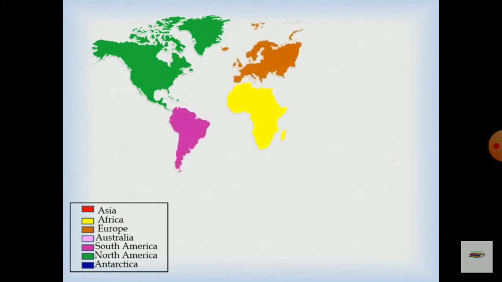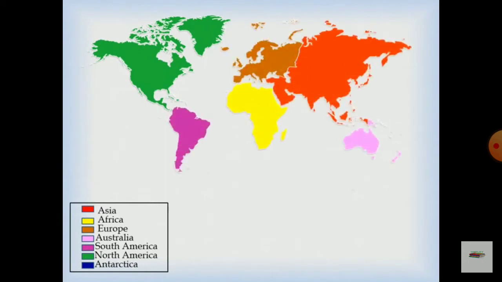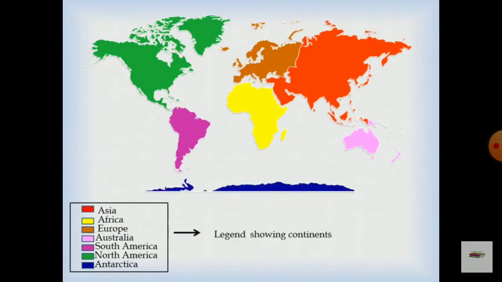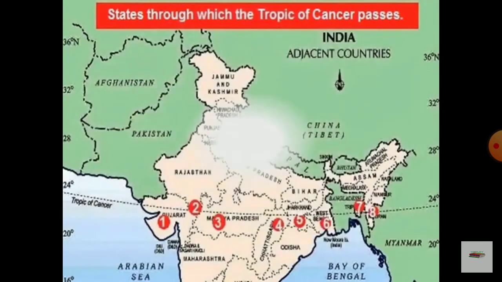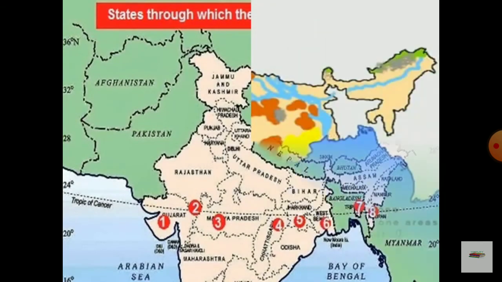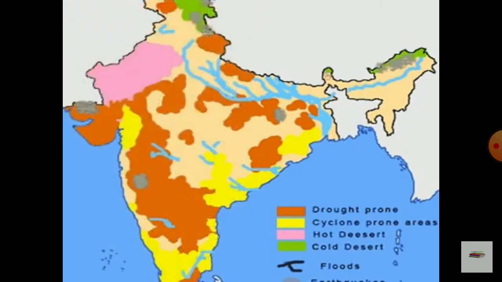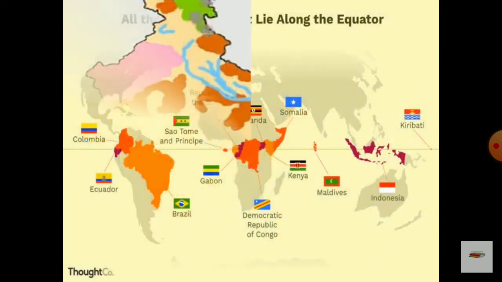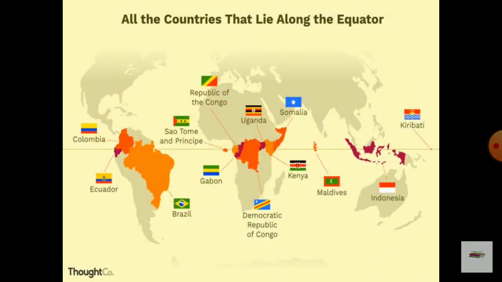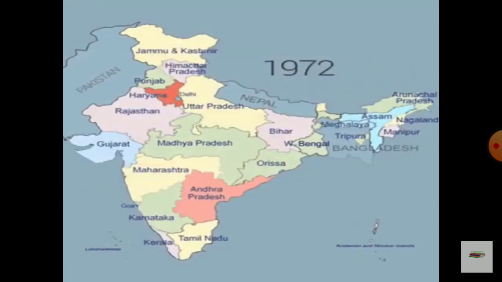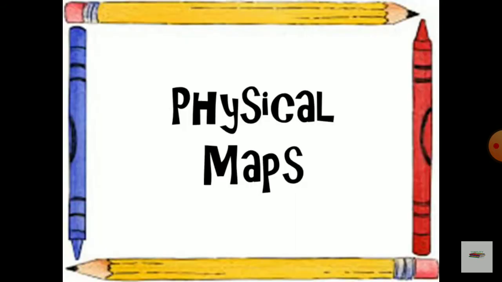Look at the picture. There are different colors in different areas, for different continents: Asia, Africa, North America, South America, Europe, Australia, Antarctica, and the different states in India, and all the countries that lie in the equatorial portion and polar region.